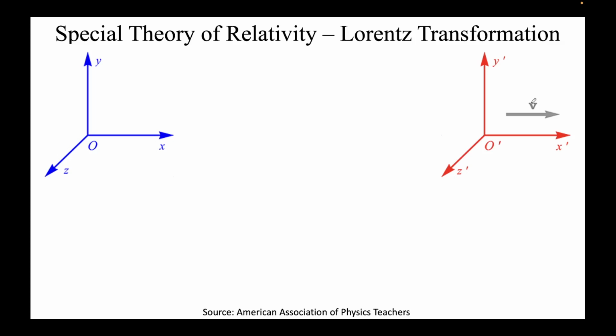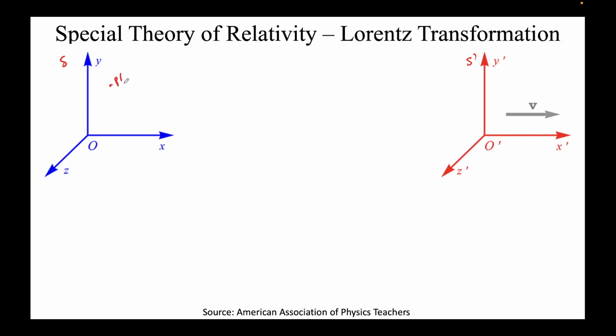Now let's forget about special theory of relativity for a minute, and just talk about the non-relativistic frame. Let's say this is the frame S again, and this frame is S prime. S prime is moving at a constant velocity v with respect to the original frame S. Let's say I want to establish a relation between two events here.